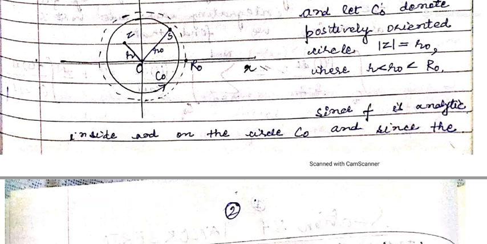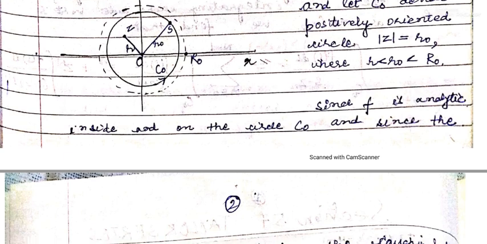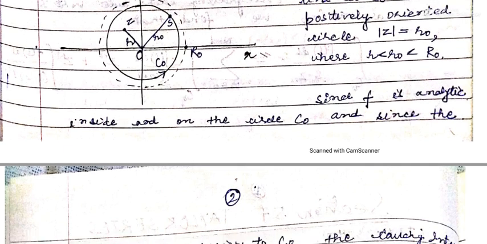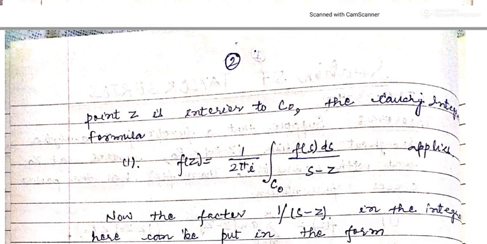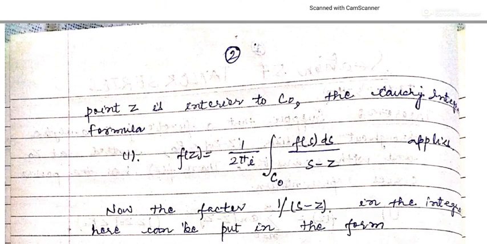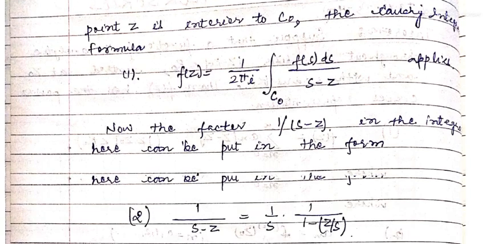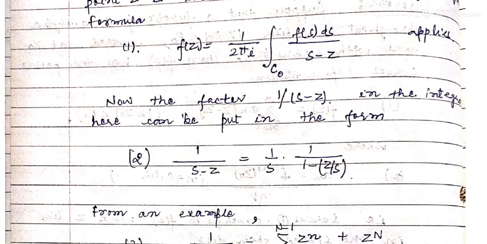Z lies inside this C0. So f(z) can be written as, what was the formula? f(z) is equal to 1 by 2 pi i integral f(s) ds upon s minus z. So we have written it like this. Integration is along C0.